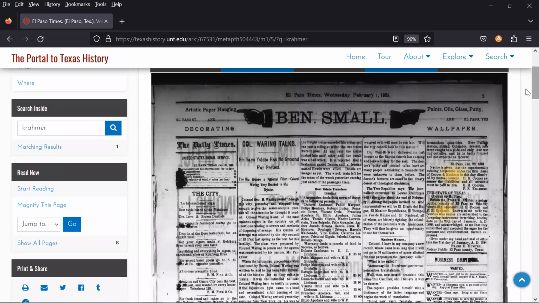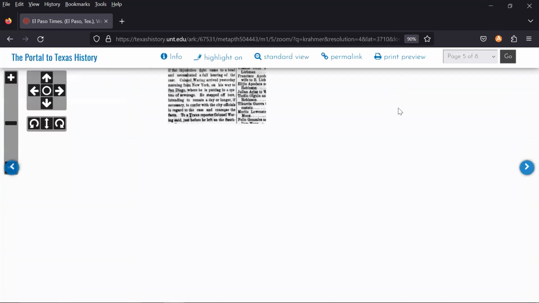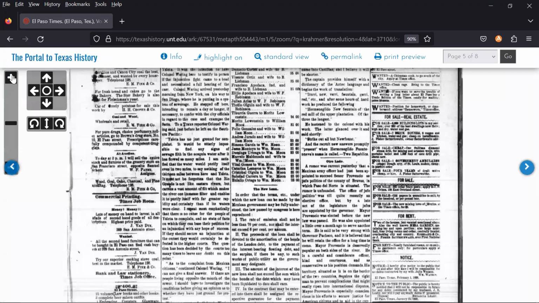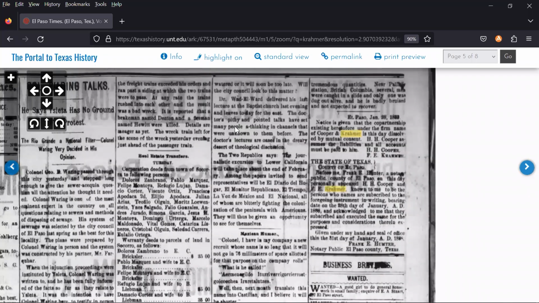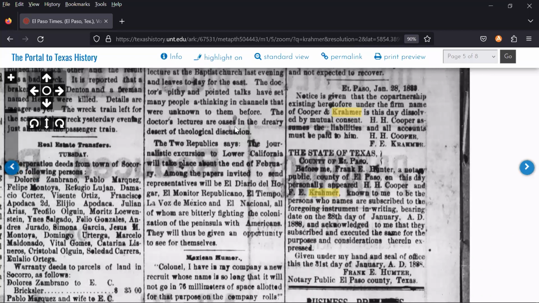I need to zoom in because that's very hard to read. So I will click in that bar in the upper right-hand corner. And look at that, I can drag the page over. Now it's still very hard to see. So I'm going to use this plus and minus sign in the upper right-hand corner and zoom in to see what's going on here. Oh, look, notice is given that a co-partnership existing until now under the name of Cooper is dissolved.